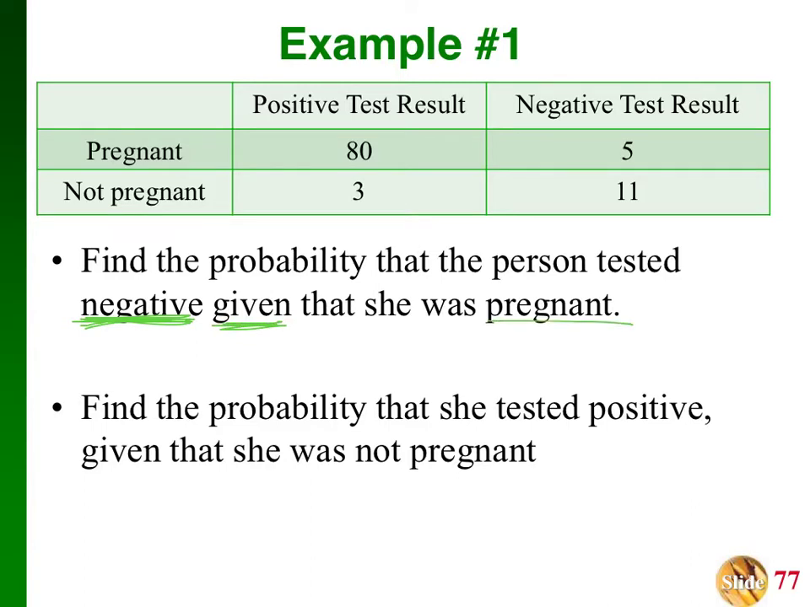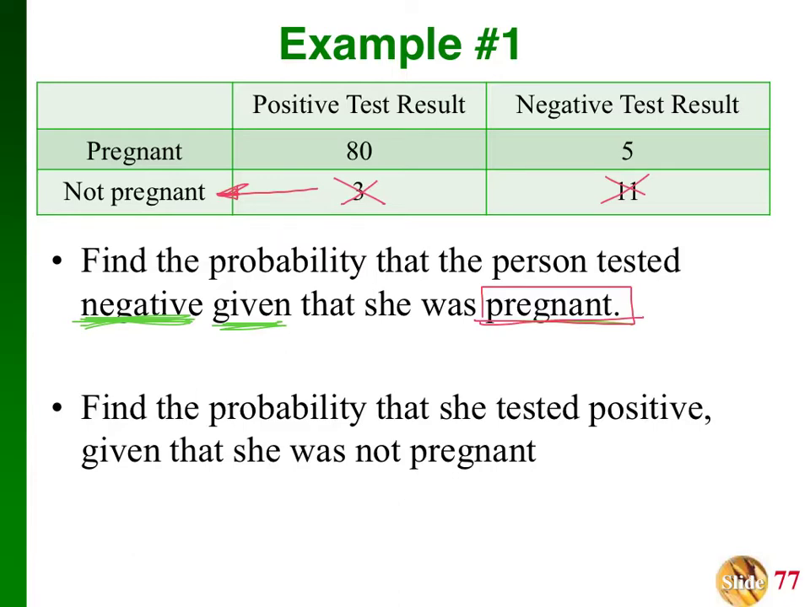Find the probability that the person tested negative given that she was pregnant. So how I do these problems is I start at the end of the sentence. So given that she was pregnant means I'm going to completely ignore these two numbers. Why do I pick those two numbers? Because those two numbers represent not pregnant. And what do I know? I know that this person was pregnant. So I can eliminate those two.